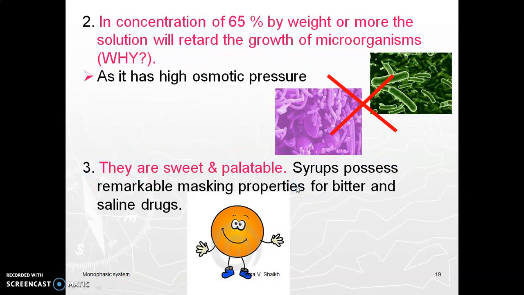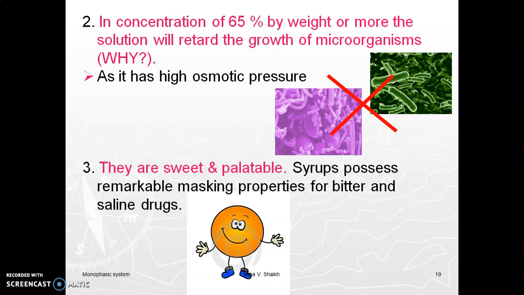The second advantage is that syrup prevents decomposition of many vegetable substances. Syrups have high osmotic pressure which prevents growth of bacteria, fungi and molds, which are the chief causes of decomposition in solutions of vegetable matter. As the syrup contains 65% sucrose and a smaller percent of water, because in 100 gram, 65 gram is sucrose and the remaining is water. For the growth of fungi, bacteria and algae, water is more important.